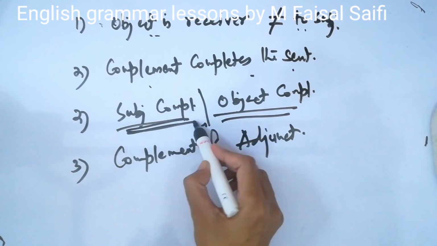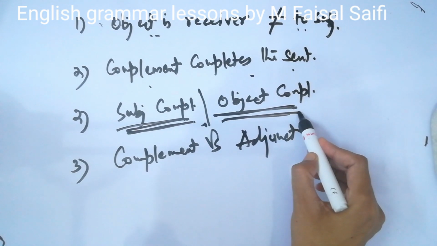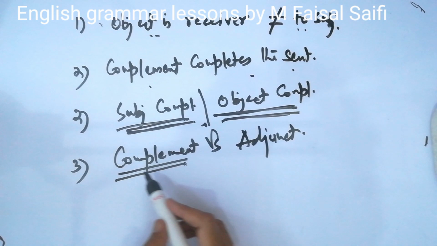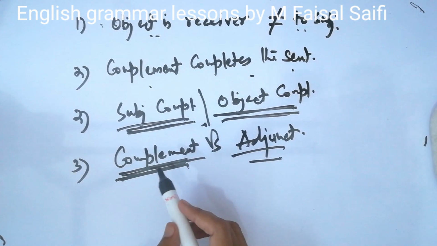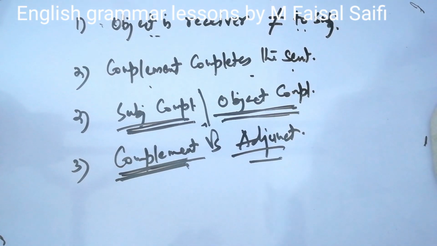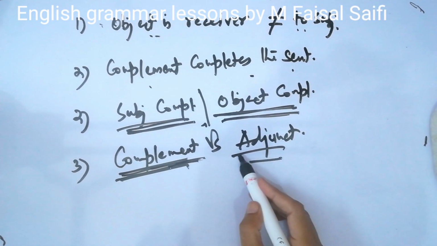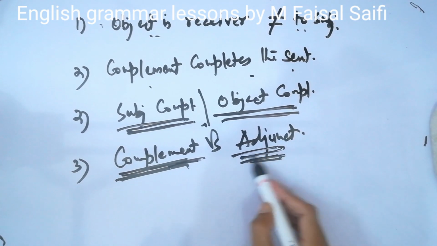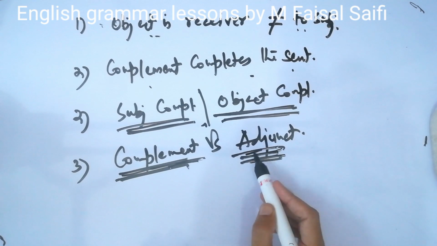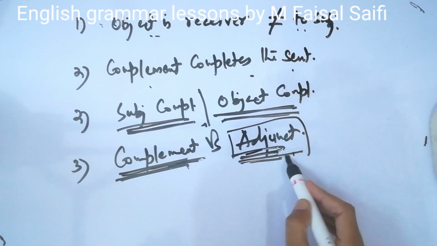Subject complement tells about the subject, and object complement tells about the object. Between complement and adjunct there is a thin difference. Complement is the integral part. Without complement we cannot make the sentence, while adjunct is the additional part. It tells more about the manner, the frequency, the place of the sentence, and without adjunct a sentence remains grammatically correct.